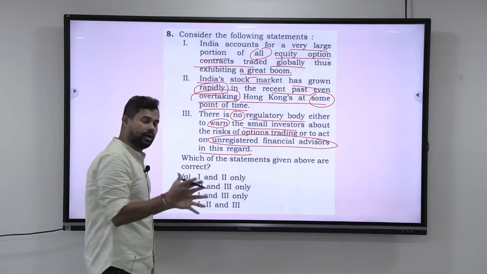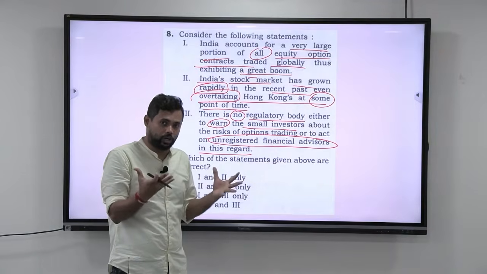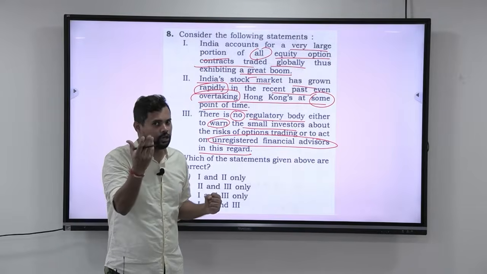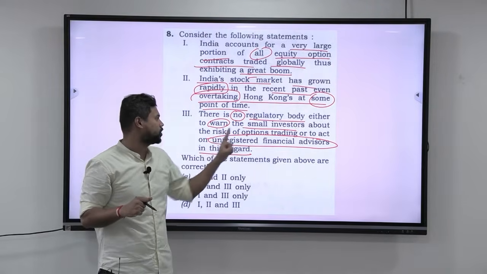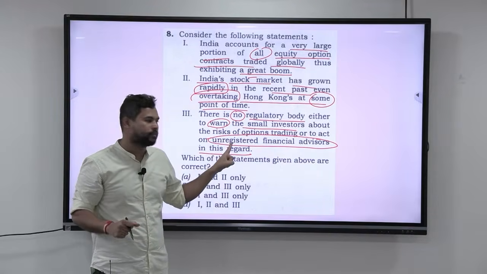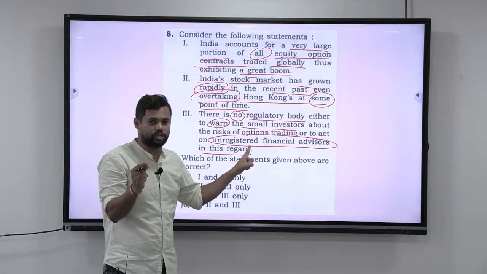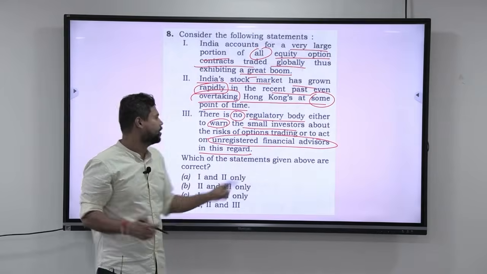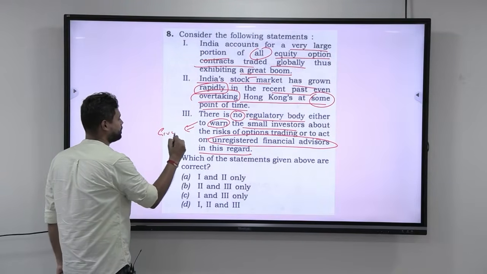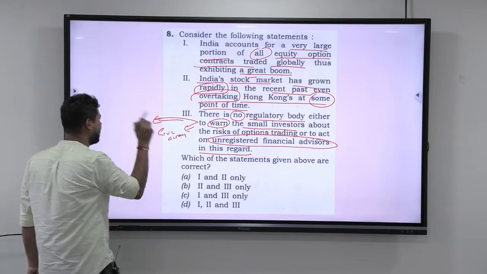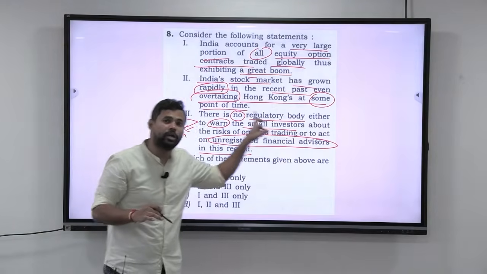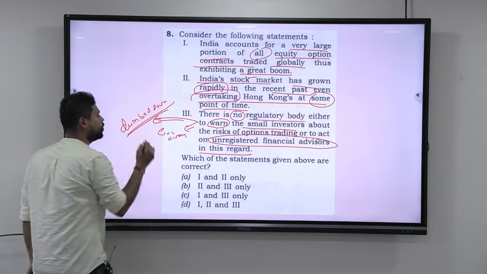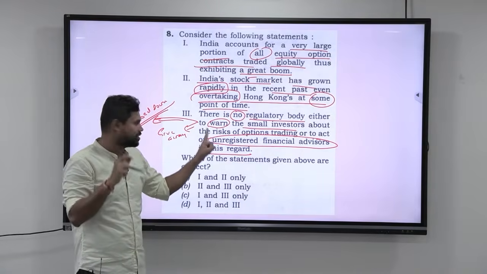Don't you think India, with its such important economic growth and being the third largest economy in the entire world, don't you think that it will not have any regulator that will warn the small investors about the risks of option trading, and or unregistered financial advisors? Don't you think that there will be someone to advise against them, or to at least tell the investors to be careful about them? Look at this. This statement is the giveaway. This statement is telling how they are completely dumbed down this statement. It is dumbed down for you to understand that just by knowing this, third statement is wrong.